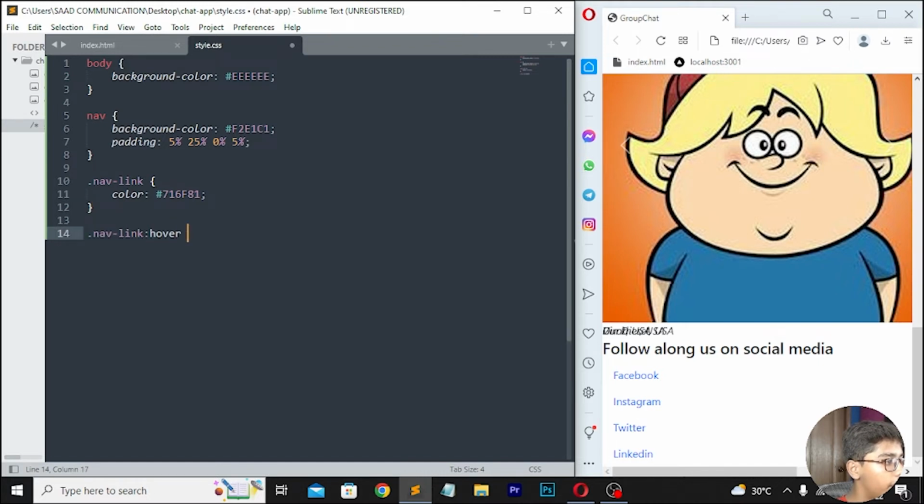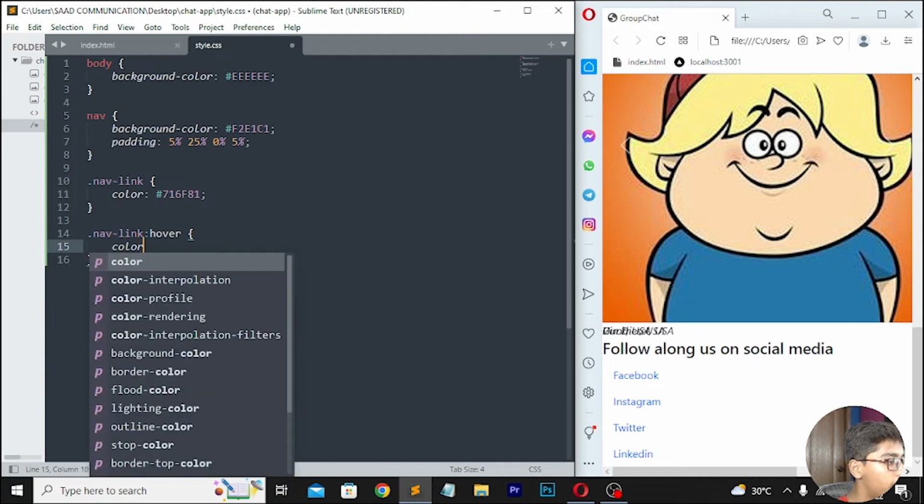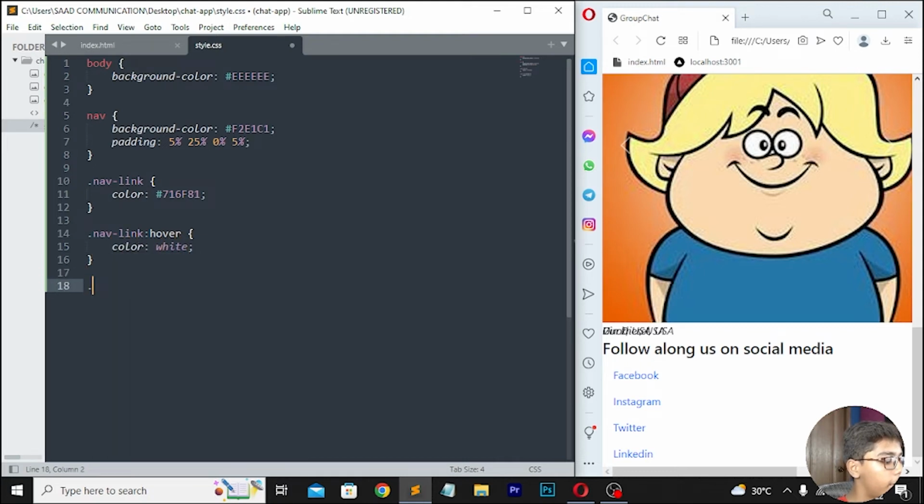Then move down here, you have to write nav-link. Then I'll be writing hover. Then move down right here color white. Then right here .navbar-brand. Then right here font size, which should be 2rem. Then right color, which should be 716F81. Then move down here, then right here .navbar-brand, and here I will be writing hover. Now here I will be writing the color of white, color white like this.